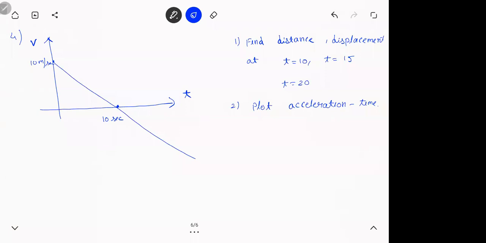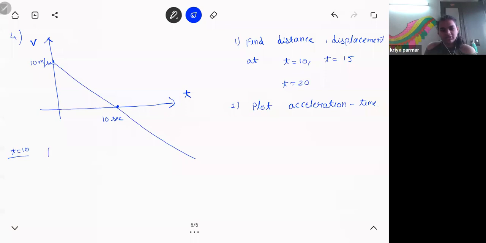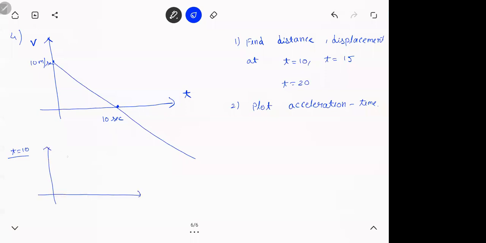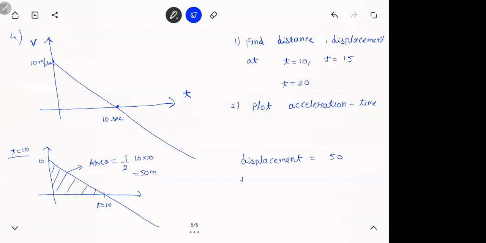Let me show you one. So we have to use the tan wala thing, na? नहीं, आपको सिर्फ एरिया निकालना था, देखो। पर 10 seconds मतलब क्या? यहाँ पे 10 है ना? So this is the area. What is this thing? Area of a triangle. कितना है? Half base into height. 50 meters. Got it? So what is displacement? Positive area minus negative area. पर यहाँ पे तो कुछ negative area है ही नहीं. That is 50. What is distance?